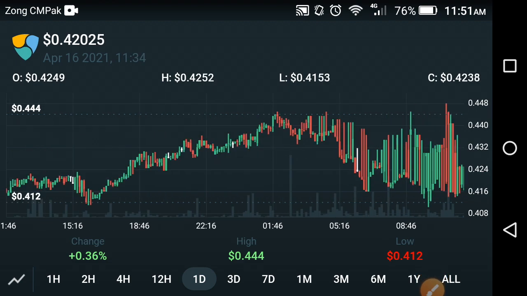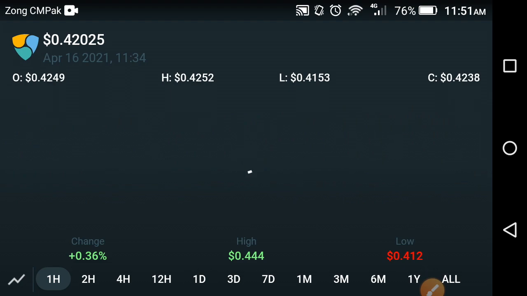So what's the next target of XEM coin? What's going next in XEM coin? Let's see the last 1 hour price prediction. According to the last 1 hour, we decide what's going to happen next in the XEM coin, friends.